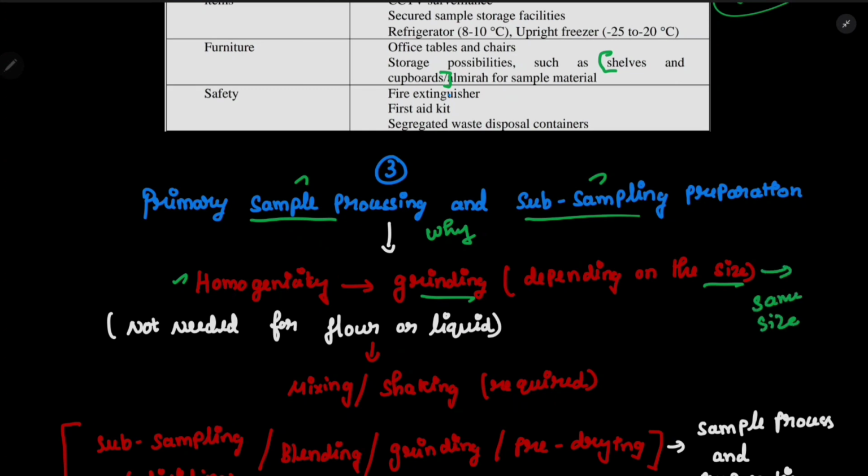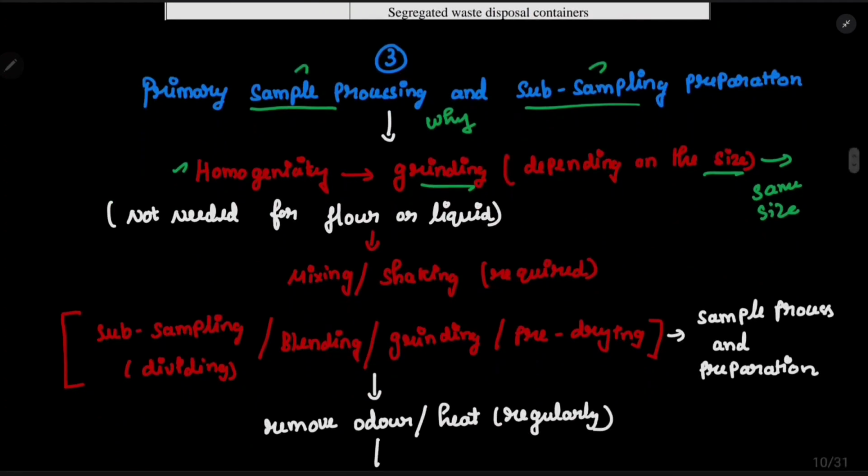Okay, and obviously this is not needed for flour and liquid because they are already in the same size. Then what can we do for that? For flour we can do just mixing, and for liquid we can do just shaking. This will attain the homogeneity.